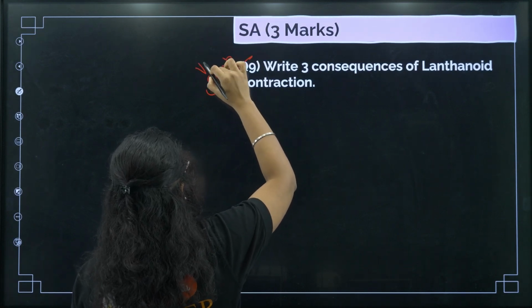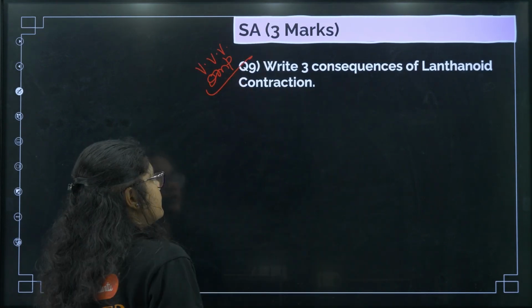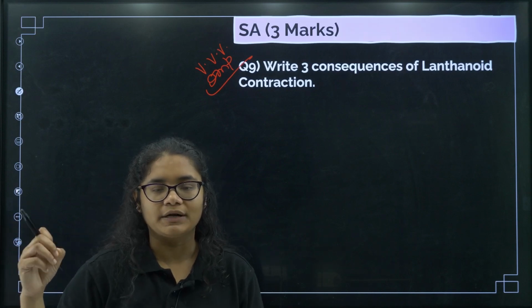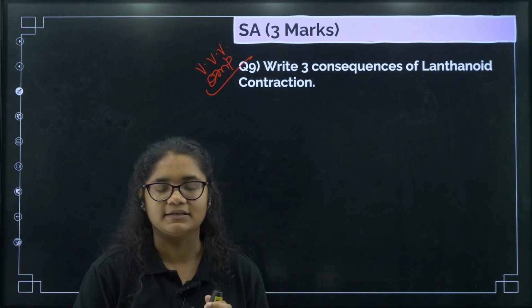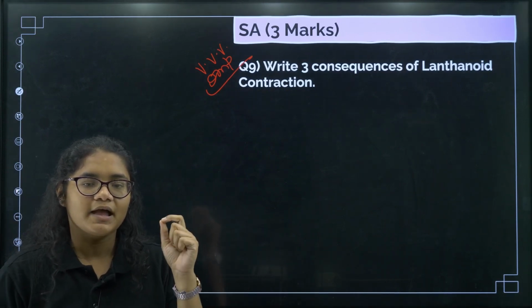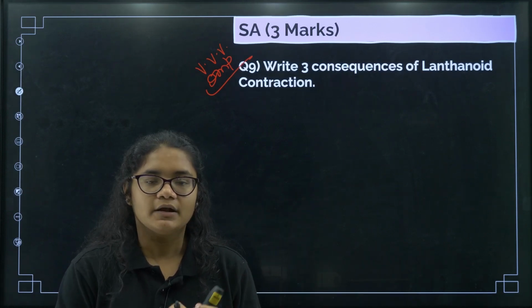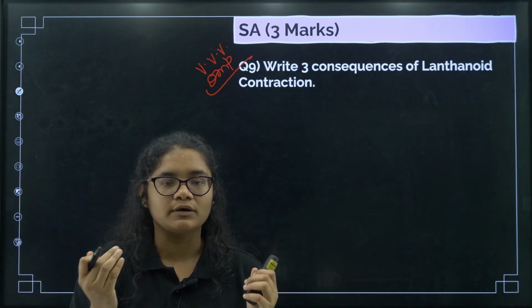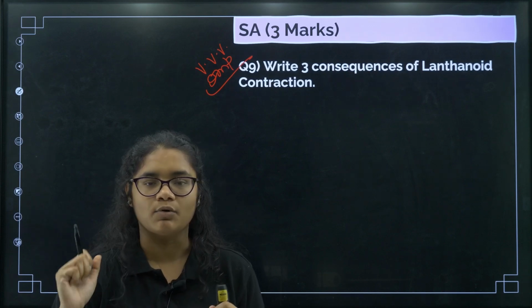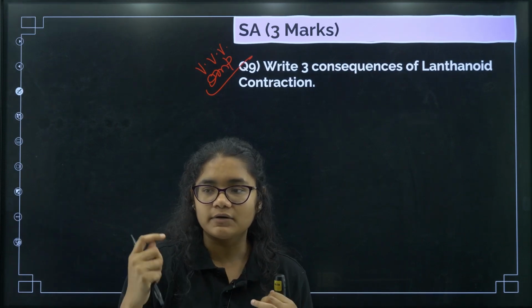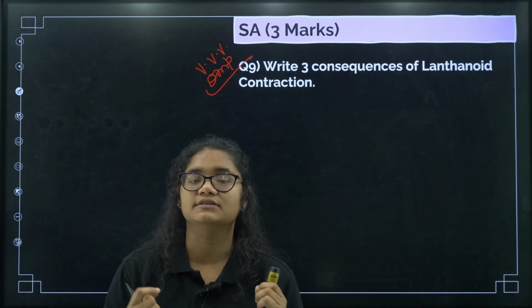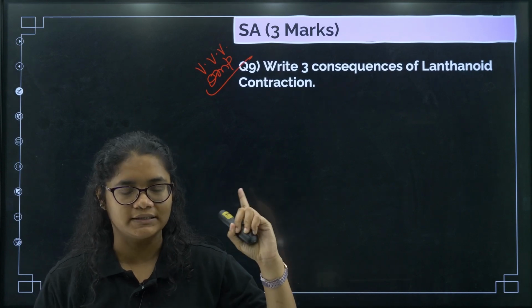Okay, very, very important. So you know, as we go along the period, what happens? The size decreases, right? That is called lanthanide contraction, and this happens due to the poor shielding effect of 4f orbital. Now these elements along the series, their size becomes very small. So they have similar properties, so it becomes difficult to separate them. First consequence.